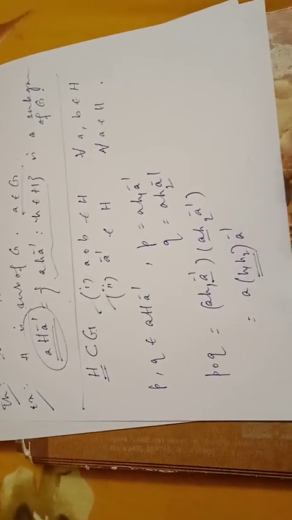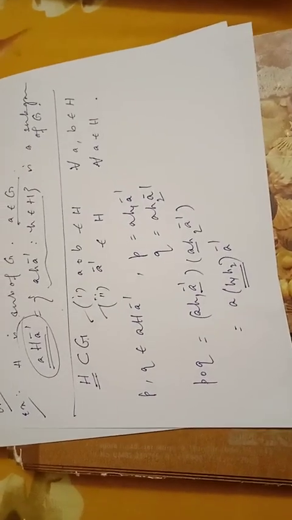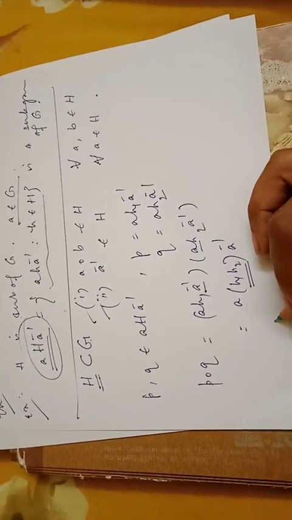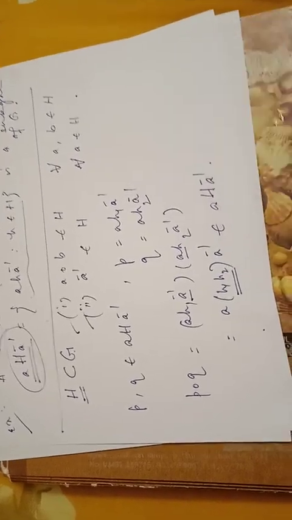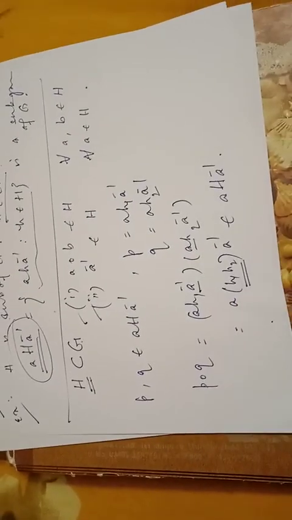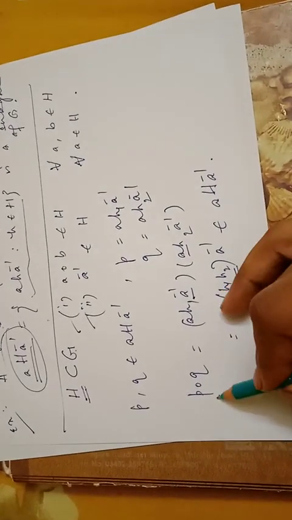Now h1 h2 must belong to capital H because it's a subgroup. So this whole thing belongs to AHA inverse. So P composition Q belongs to AHA inverse.